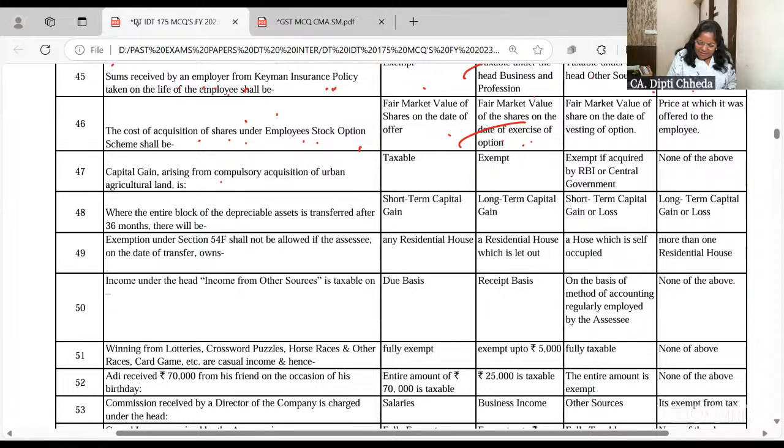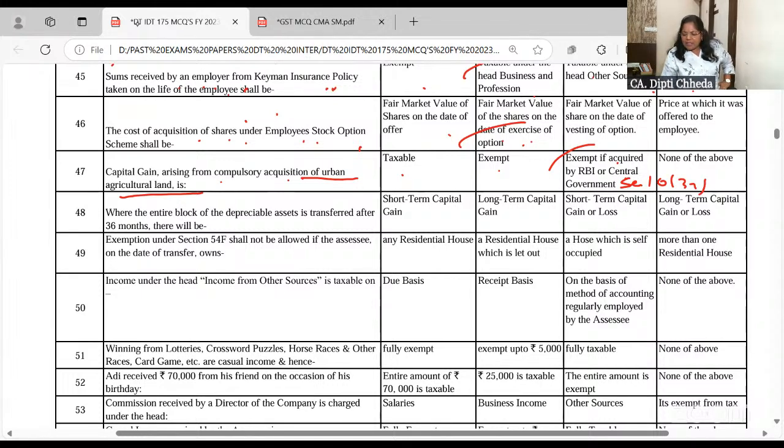Capital gain arising from urban agricultural land is definitely taxable. Urban agricultural land: taxable, exempt if acquired by RBI. Yeah, this is also right. Section 10(37). If I have an agricultural land in the heart of the city and if I sell it, definitely I have to pay the capital gain.